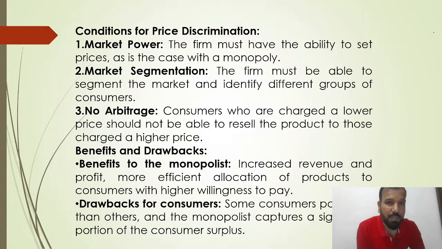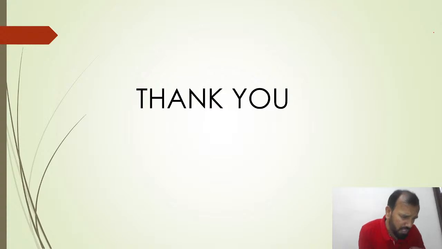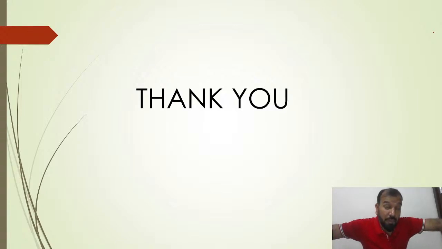The conditions for price discrimination: market power, market segmentation, no arbitrage. So this is all about the lecture, and these are the most important topics we have discussed for today's upcoming examinations. Again, I'm telling you there are certain chances where numericals can come. Numericals can come from demand or cross elasticities, or economies of scale.